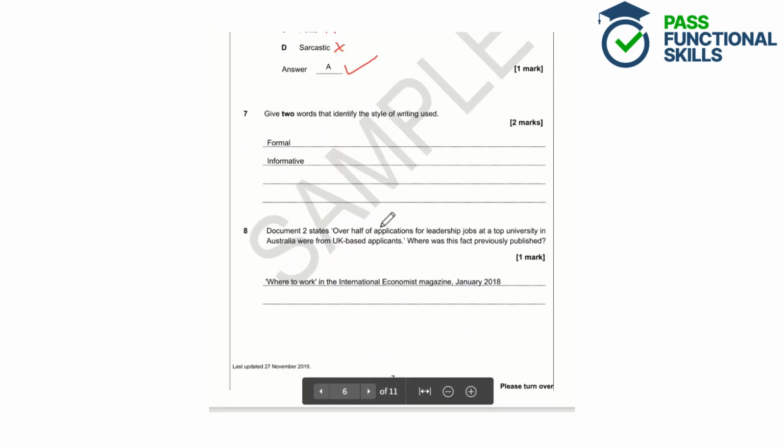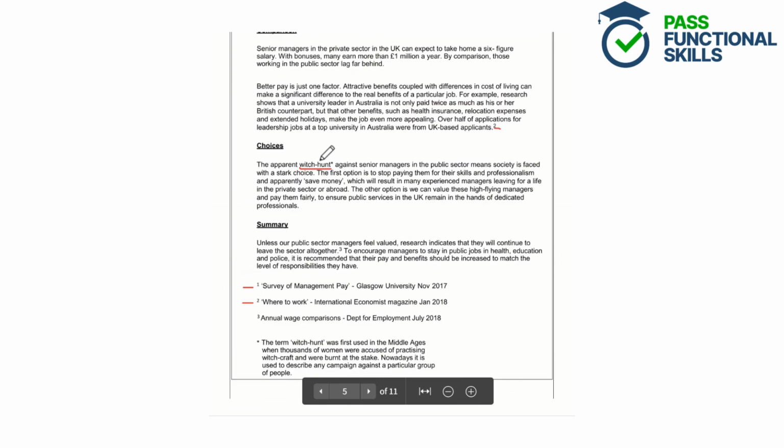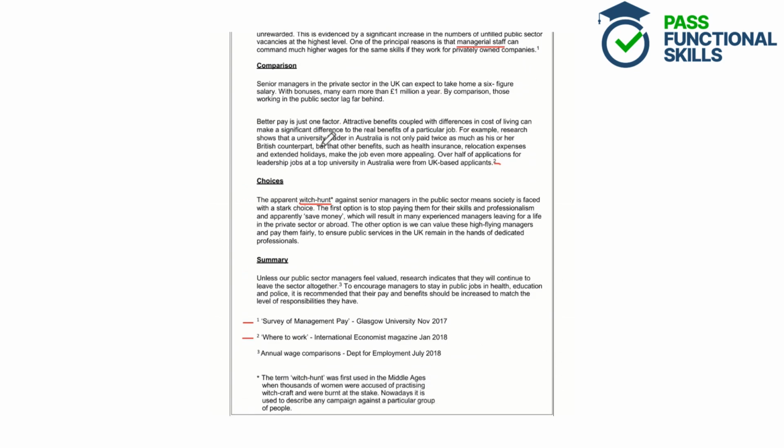Question 7. Give 2 words that identify the style of writing used. So again, we need to give 2 words for the 2 marks. And we need to identify the style of writing. So the style of writing is how the writer uses language, so words, sentence structure, and then what sort of words sum that up. So we've got formal and informative here. Other options for this are formal, professional, official, and factual.